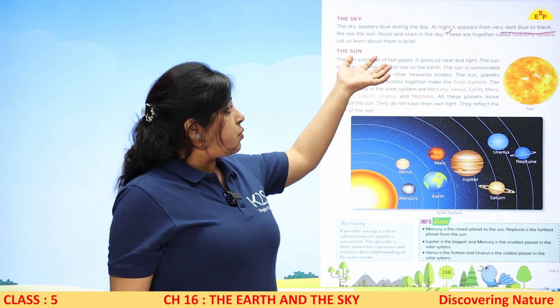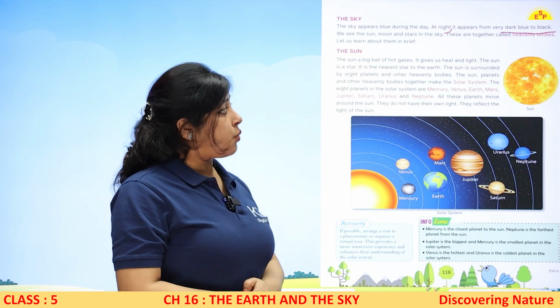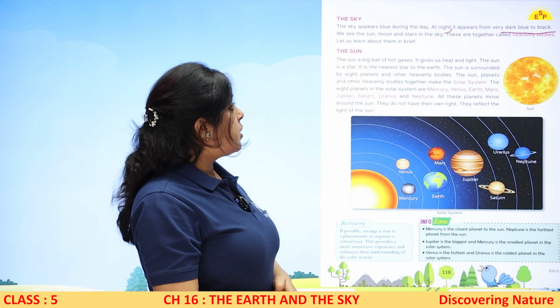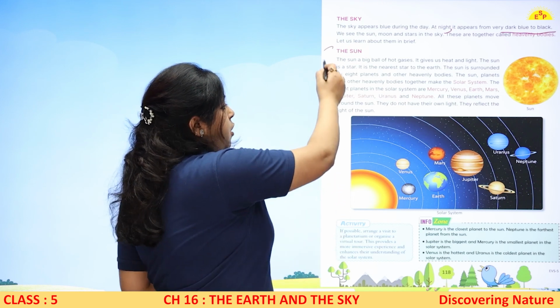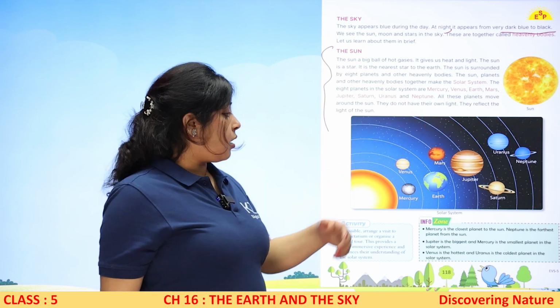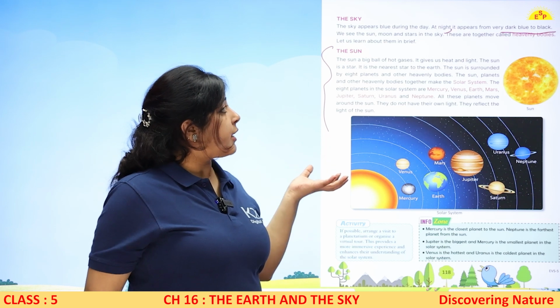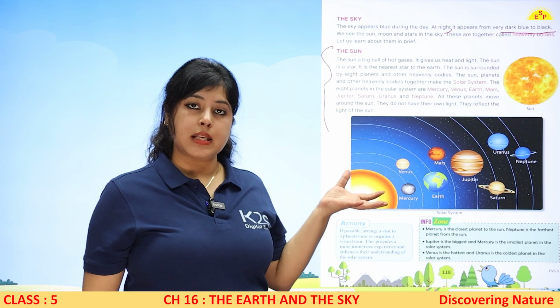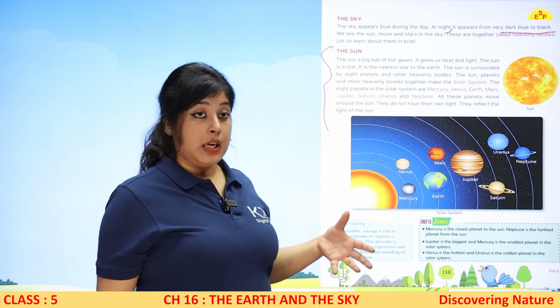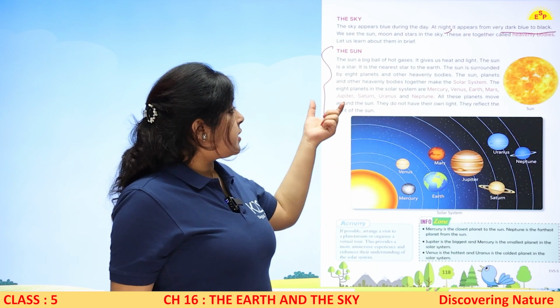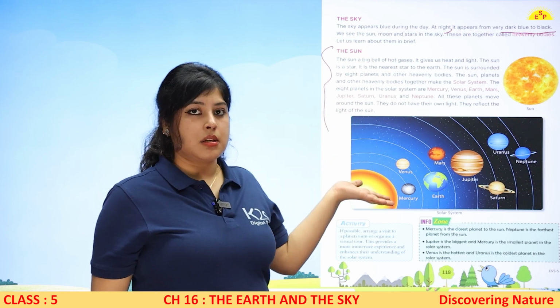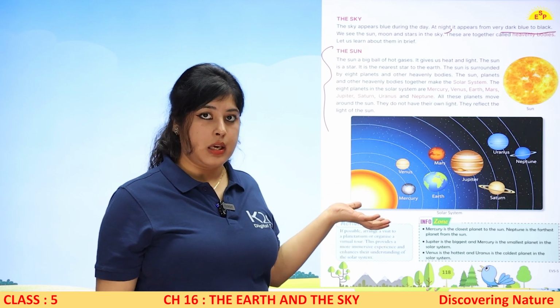We see the sun, moon, stars in the sky. These are together called the heavenly bodies. Let us learn about them. First of all, we study about the sun, the huge star. So, it is actually a ball of hot gases. So, it gives us heat, it gives us light. Sun is a star. It is the nearest star. Earth का nearest star sun ही है.